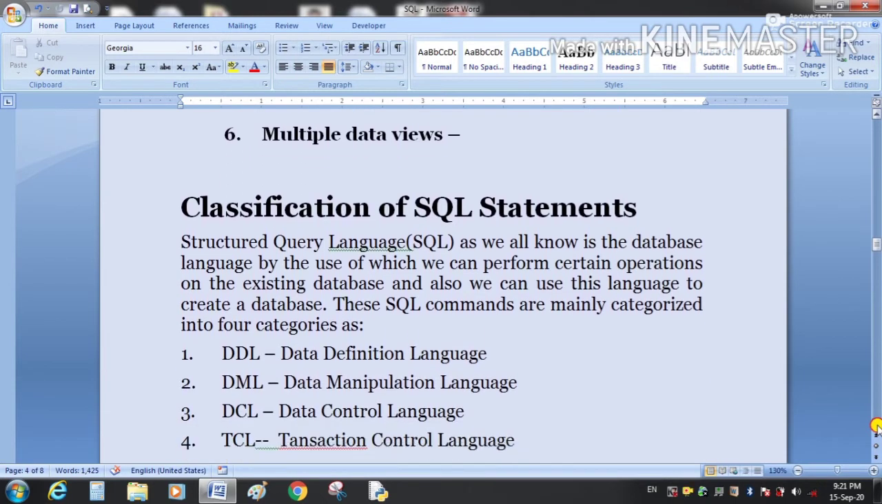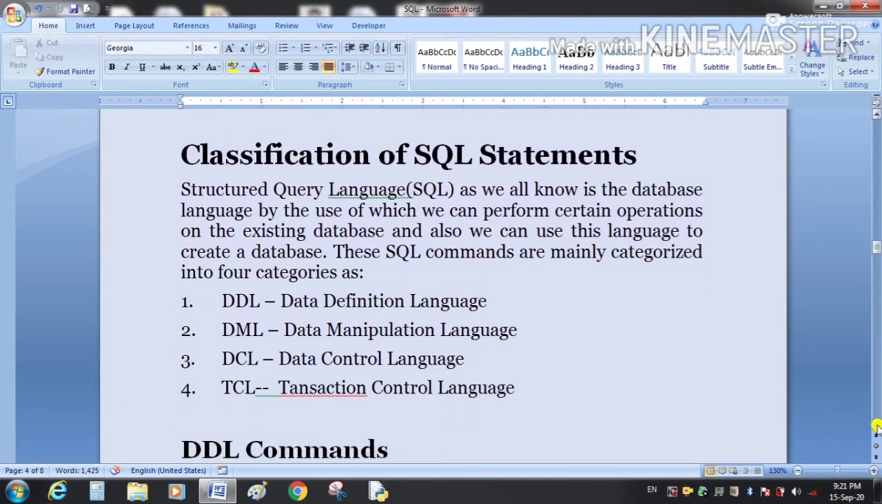Next we have classification of the data. SQL can be divided into four categories on the basis of the work done by the commands. The first category is DDL, data definition language. Second is DML, data manipulation language. Third is DCL, data control language. And the last one is TCL, transaction control language.